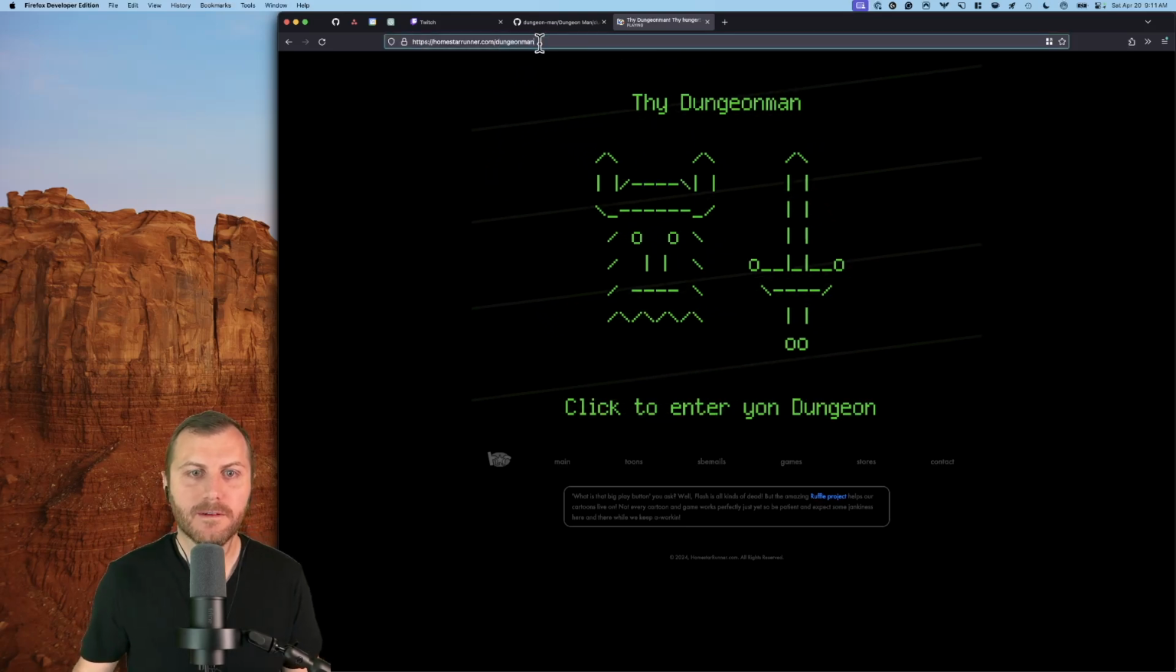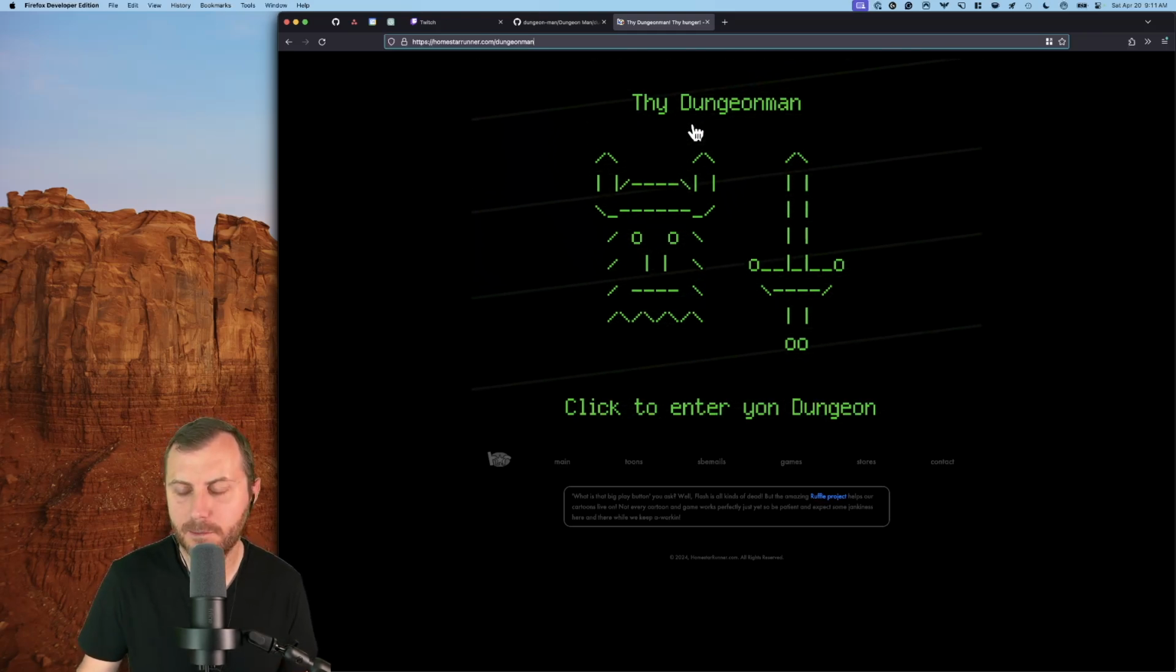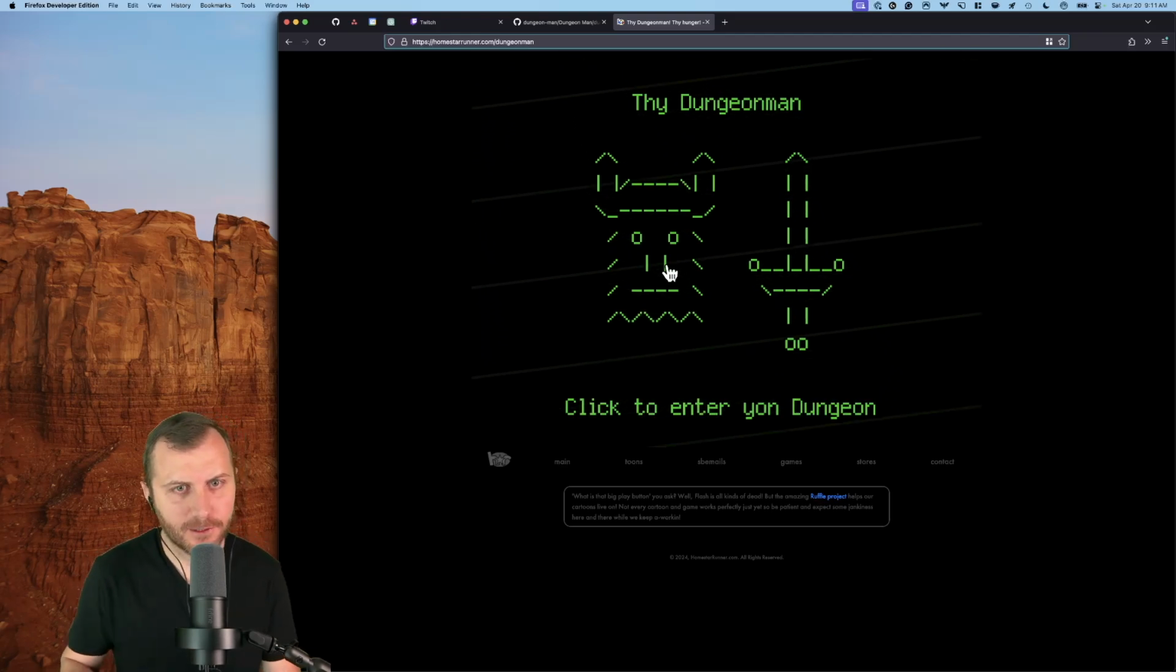Homestar Runner, old webcomic, made a game for, I think it was the Compy 386, the computer that Strongbad used. And it was called Thy Dungeon Man, and it's like a classic text-based adventure dungeon crawler.